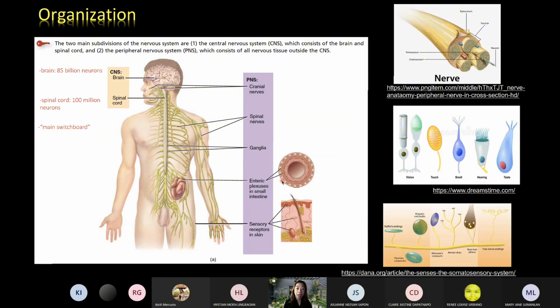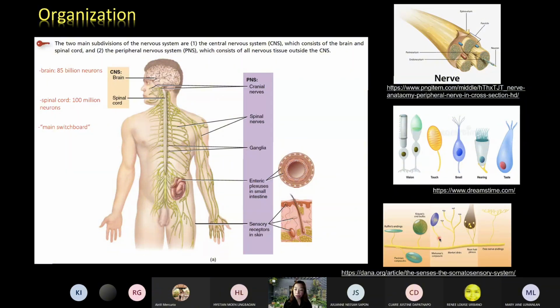Aside from the somatic and the autonomic nervous system, we have the so-called enteric nervous system. We will discuss that. The enteric plexuses are very important in the coordination of the work of the gastrointestinal tract. And lastly, we have the sensory receptors, not only in the skin but also in the special sense receptors found in our special senses.